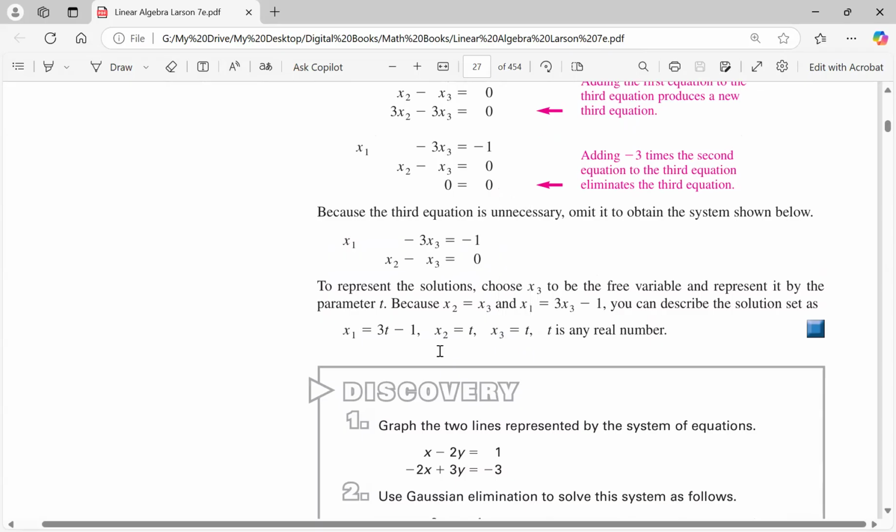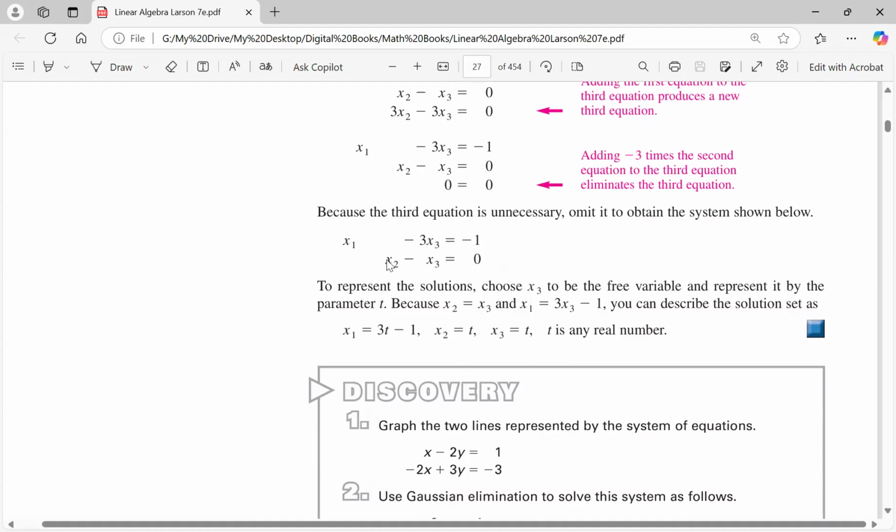It's not wrong if you let the first one, x sub 1, be the free variable. If you want x sub 1 to be the free variable, now you have to solve for x sub 3 and x sub 2 in terms of x sub 1. But this is how it's done in every linear algebra textbook. You let the last variable be your free variable by convention.